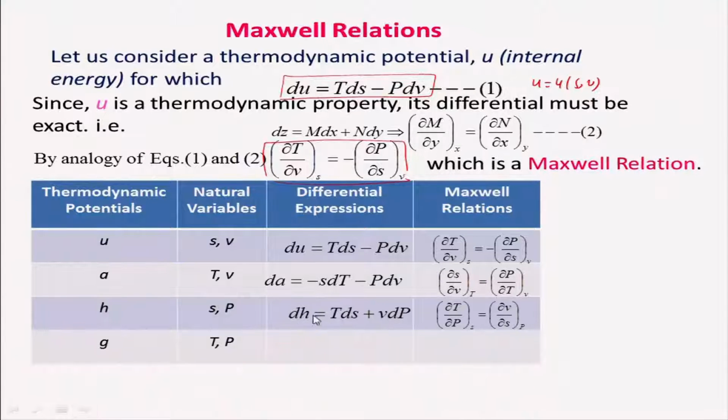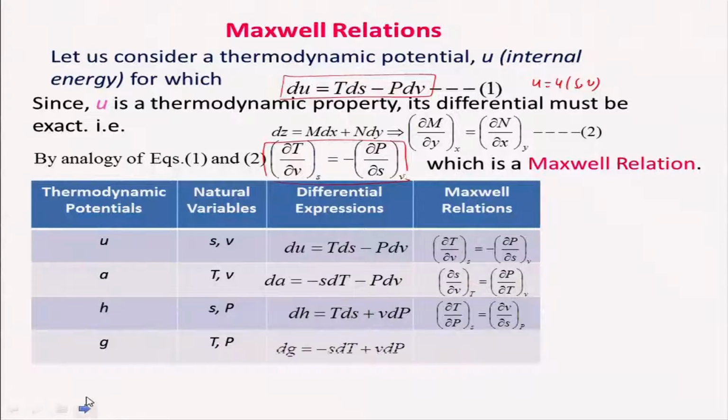In the similar fashion, we can write down that dH = TdS + VdP. And from this expression, I can write down ∂T/∂P when entropy is constant equals ∂V/∂S when pressure is constant. If you look at all of these, they are trying to connect entropy with the rest of the measurable properties like pressure, temperature, and specific volume.